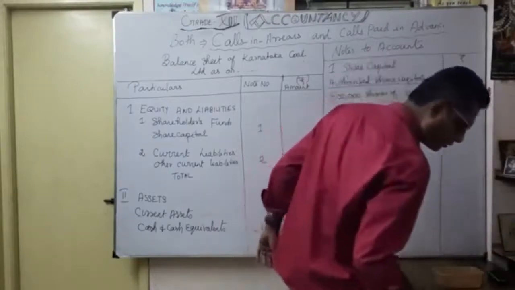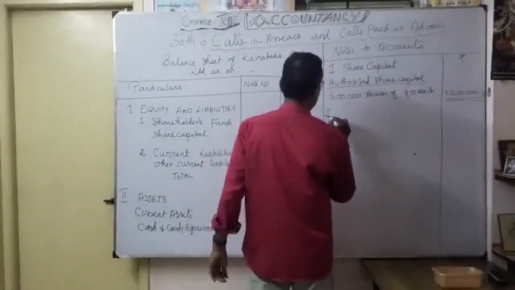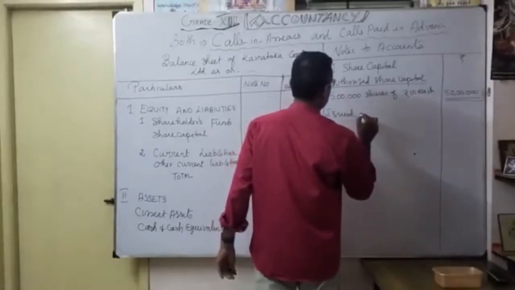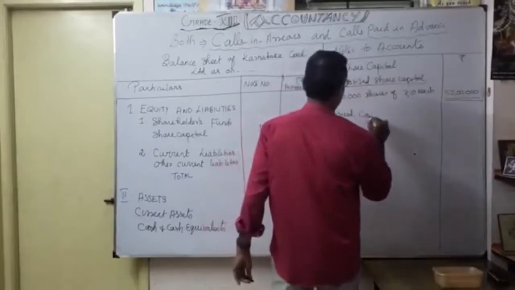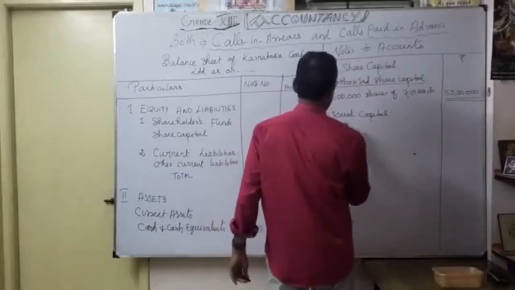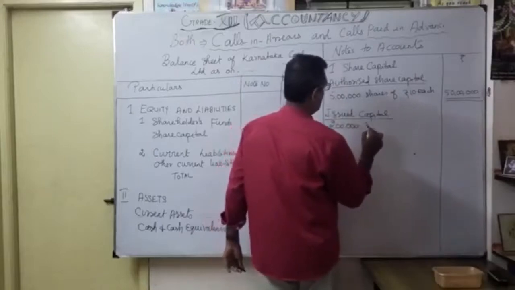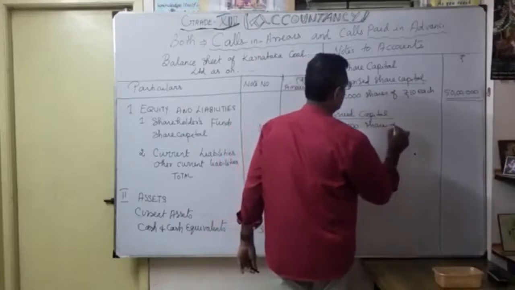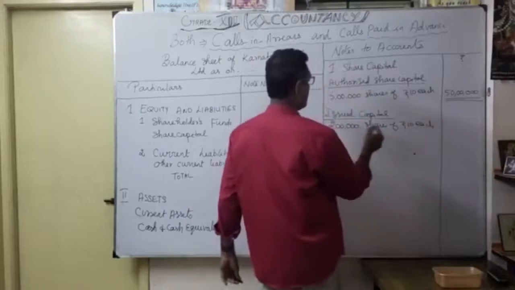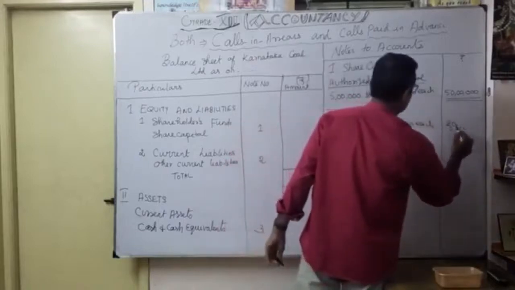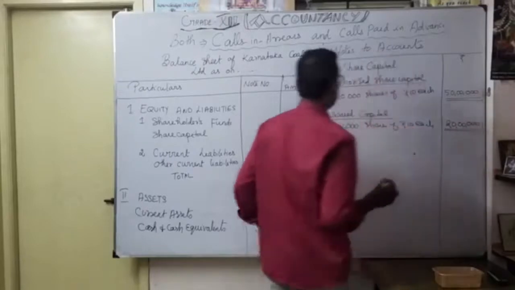Next one, we are going to show issued capital, correct? So suppose how much are issued, it is coming under issued share capital, issued capital. How much? As you know, 2 lakhs shares of rupees 10 each. So naturally 2 lakhs into 10, 20 lakhs. Double underline. So that's what our second classification.